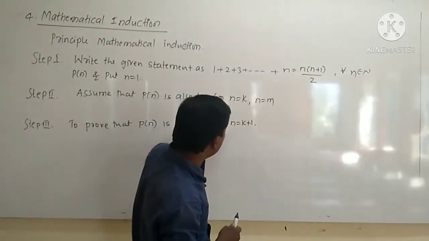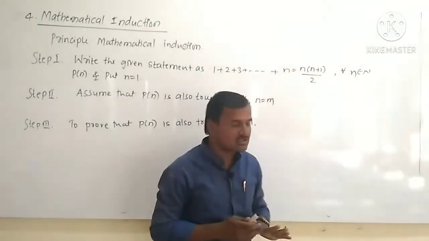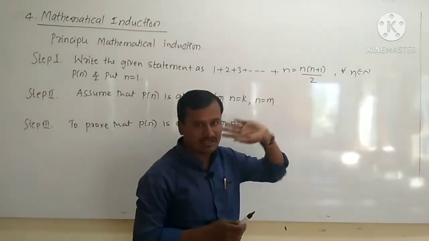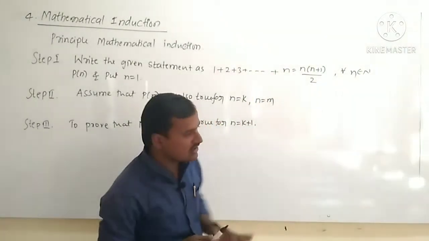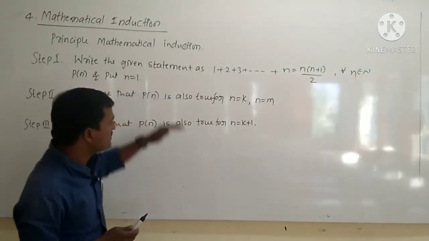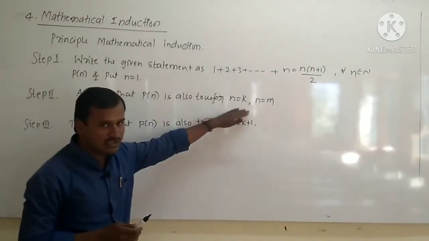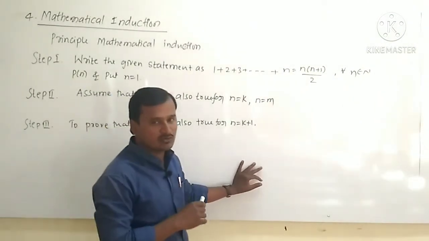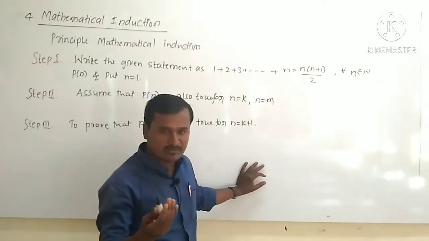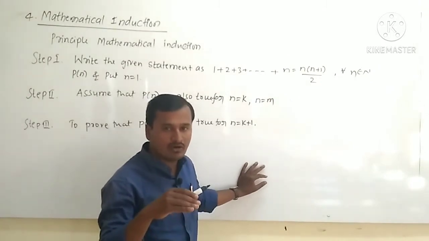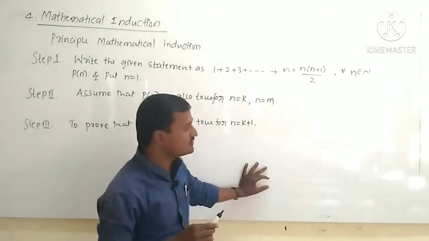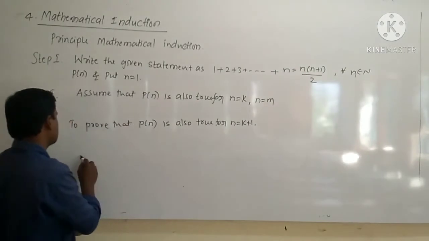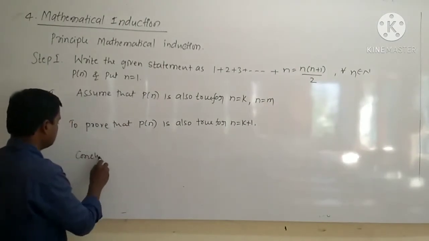Now, by using all these 3 steps, we will prove some mathematical statements. And also you should remember, if it is true for n equal to 1, n equal to k and n equal to k plus 1, then we have to conclude that the given statement is true for all natural numbers. So after writing this, we have to write the conclusion.